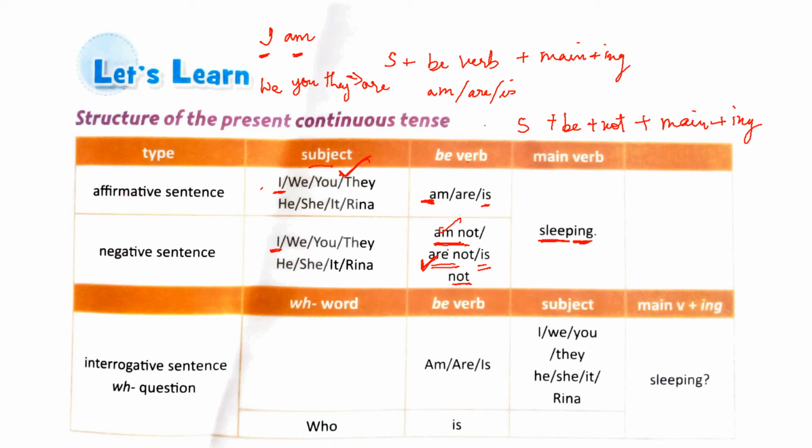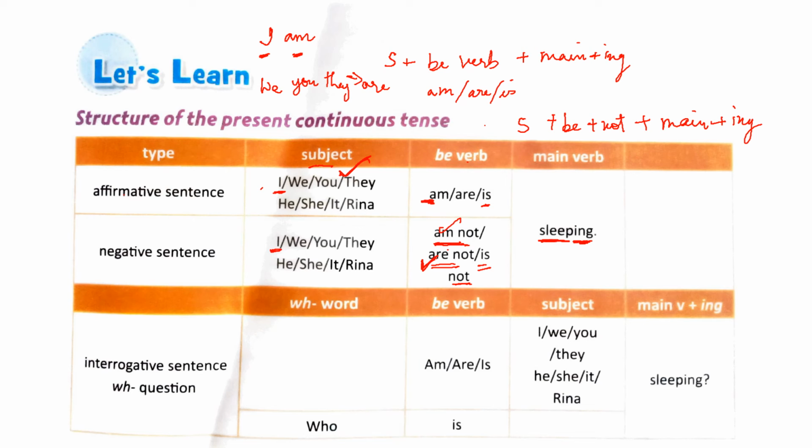So we are not sleeping, you are not sleeping, they are not sleeping. Some other examples are, we are not visiting friends, you are not visiting friends, they are not visiting friends. With I it will be I am not reading, I am not sleeping, I am not eating.